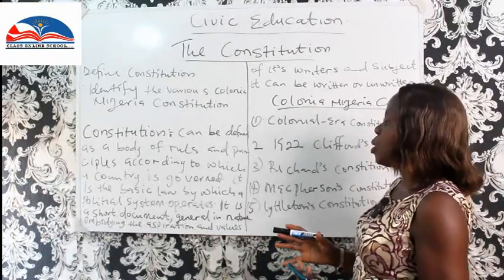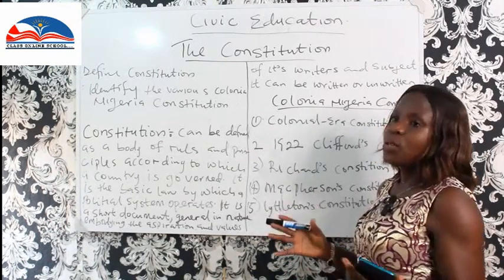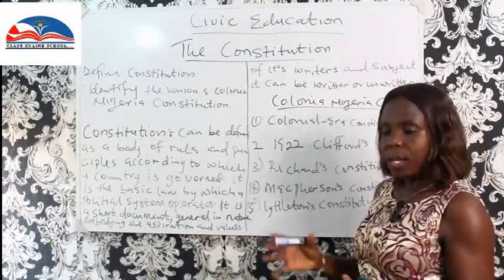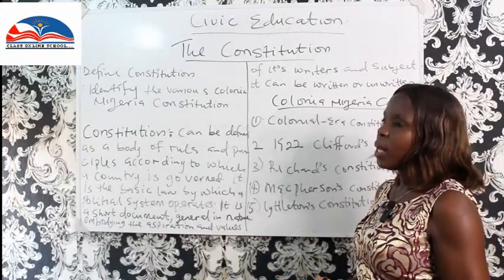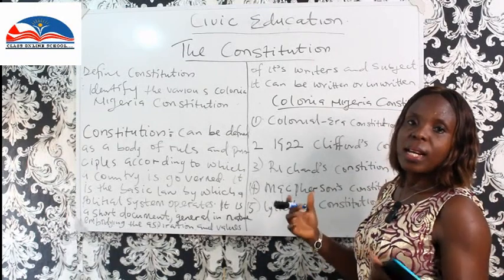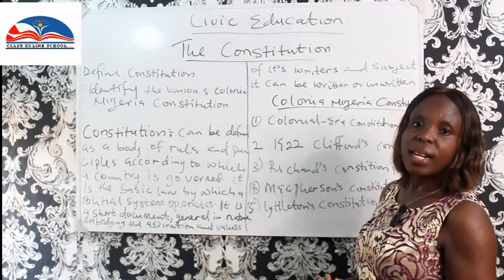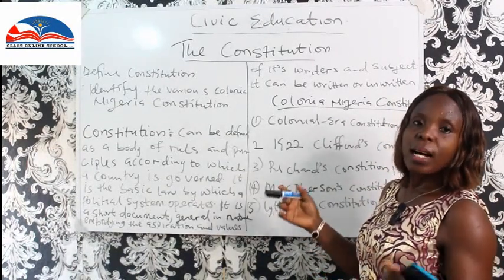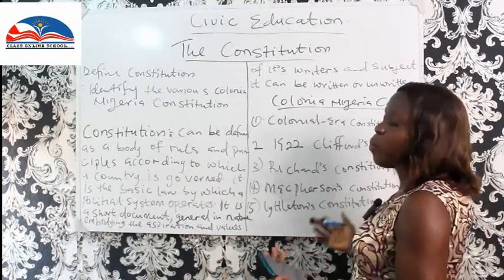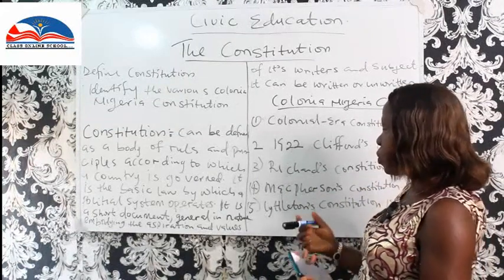The Constitution gives us the basis on which the political system operates in the country, like political parties, the number of parties that can exist, and other things that the political system requires.